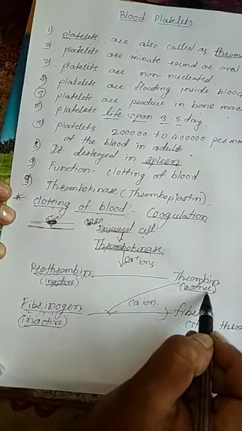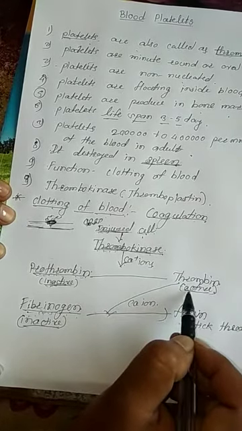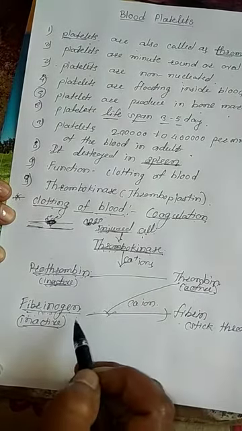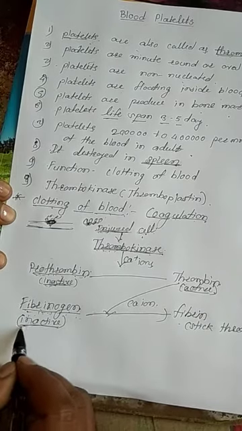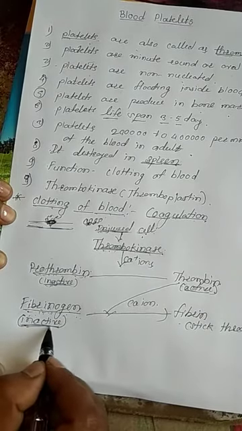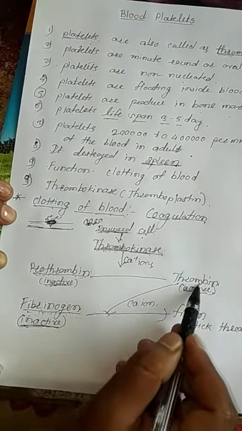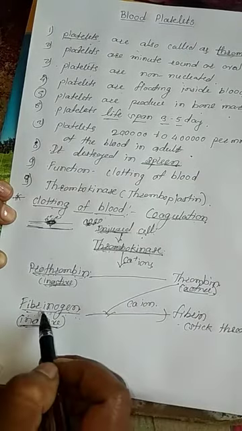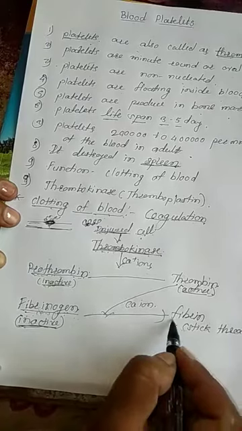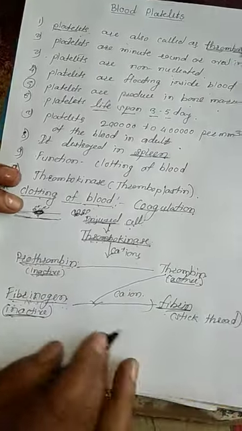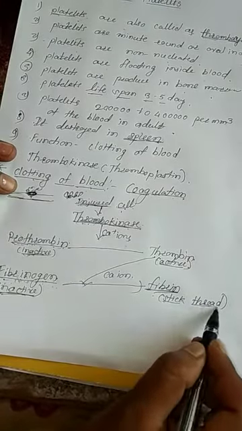It is an active substance, and this active substance reacts with the fibrinogen. Fibrinogen is also present in an inactive state in our plasma, but when thrombin with calcium ion reacts with fibrinogen, it converts into fibrin, and fibrin is a sticky thread-like structure.